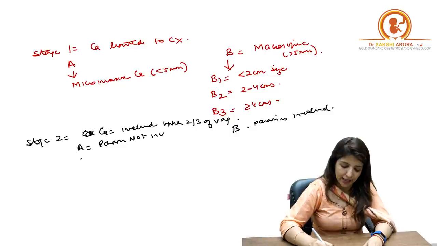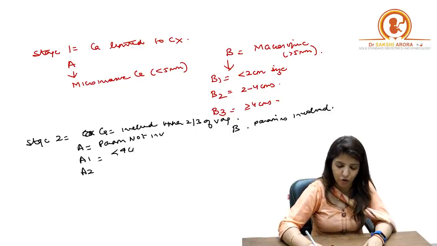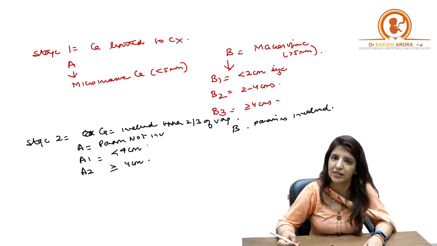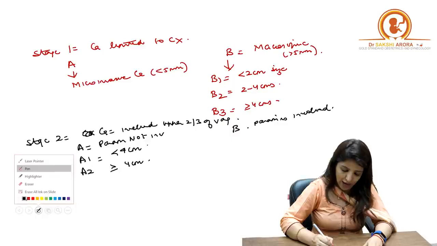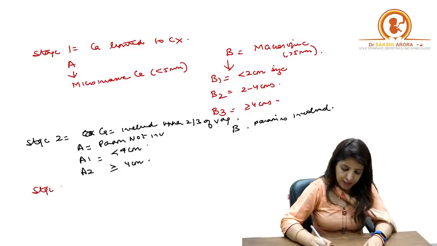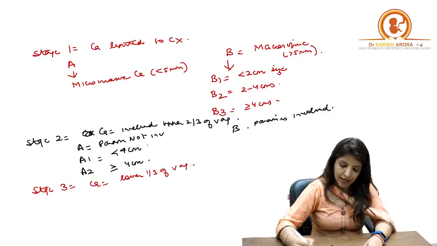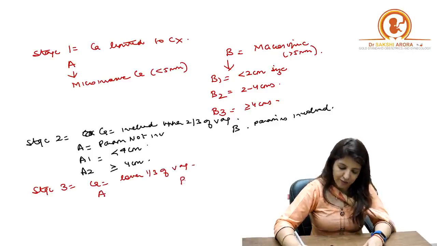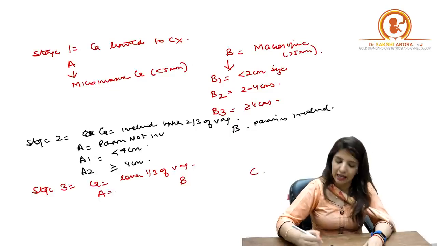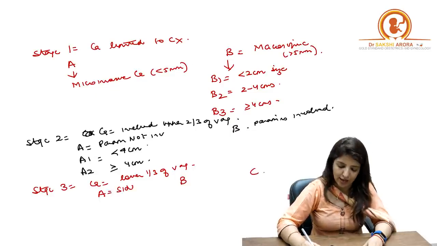Now, in A again we have A1 and A2, where A1 is less than 4 centimeters in size, A2 is more than or equal to 4 centimeters in size. Then you have stage 3. In stage 3, cancer involves the lower 1/3 of the vagina, right? Here also we have A, B and C. What is A? A means when the side walls are not involved.